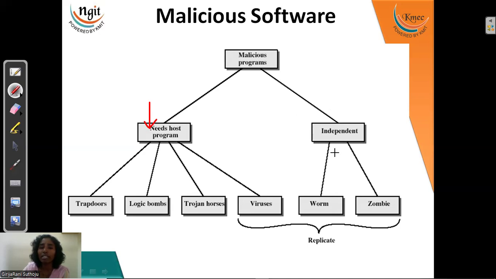Once a worm or a zombie is inserted into our system, it can be replicated in our system until the free size of the system becomes nil. So there are two types of malicious softwares: those which depend on programs, and those which are independent of programs. Let us see each of the six in detail.